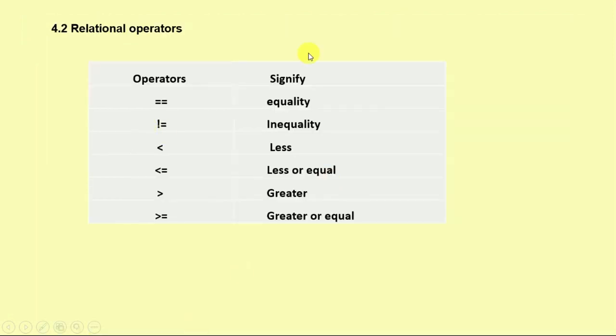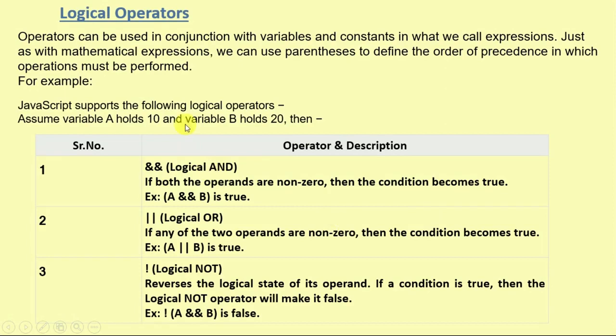Then we have relational operators. In JavaScript we have relational operators of comparison, equality, inequality, less or equal, greater or equal. Then we have logical operators. Operators can be used in conjunction with variables and constants in what we call an expression. JavaScript supports the following logical operators. Assume variable a holds 10 and variable b holds 20.